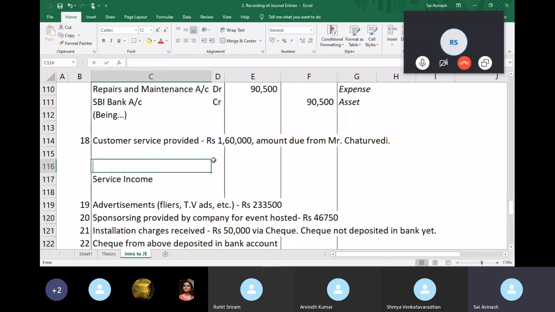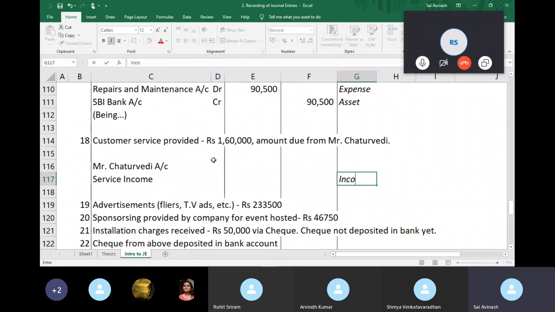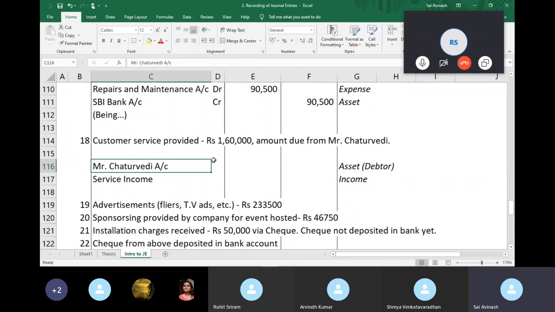So this is an income, and now Mr. Chaturvedi owes me, which means he is my debtor. So service income, this is an income, and he is my debtor. I have provided a service, which means he has to pay me.